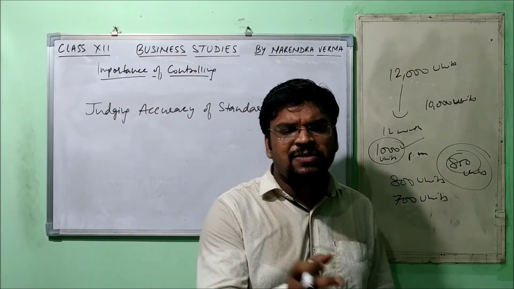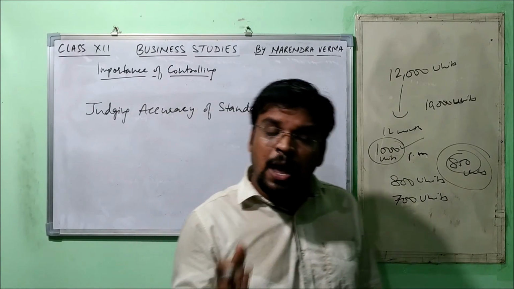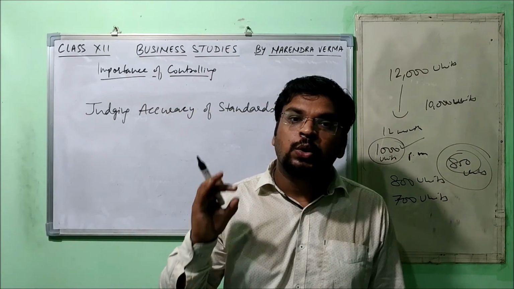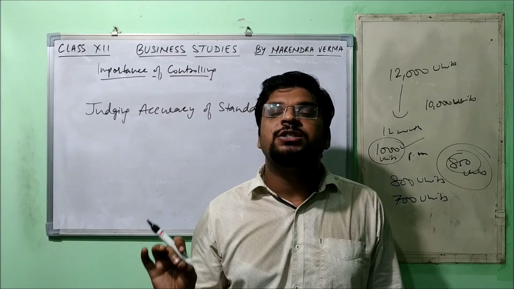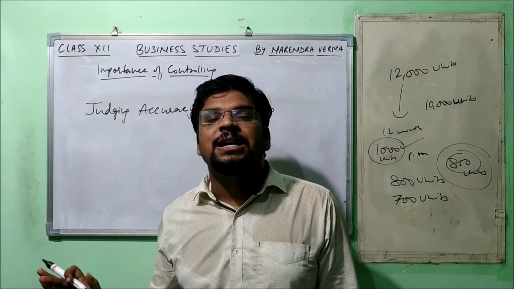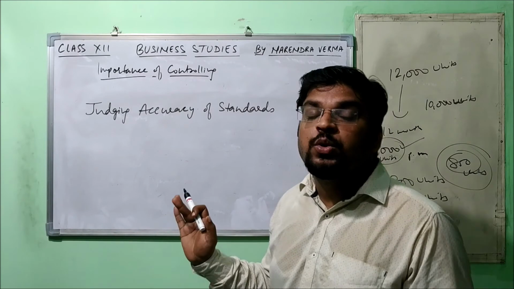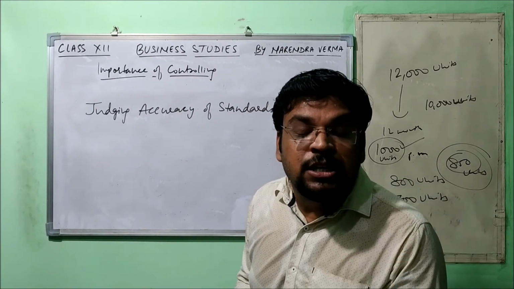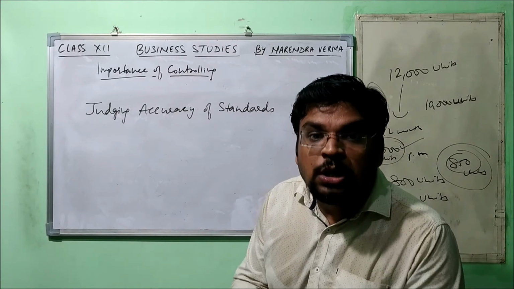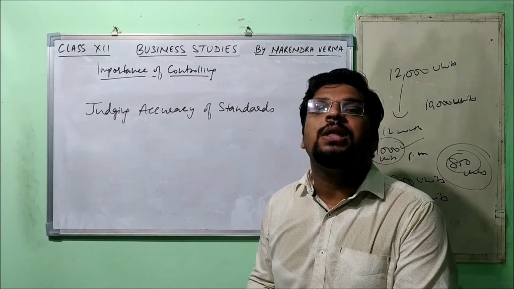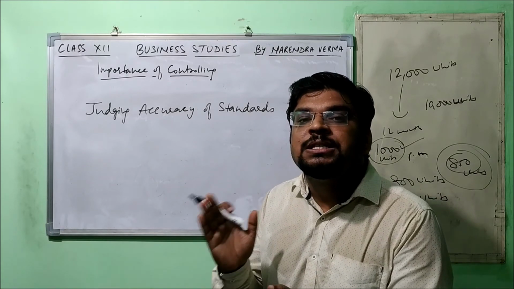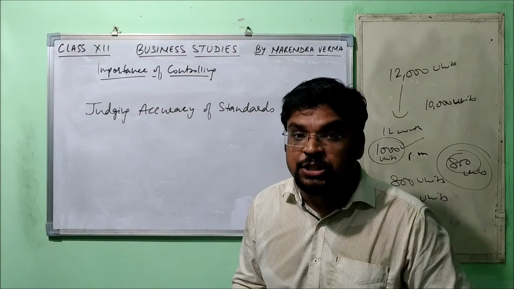Understood the point? This is a very small example that I used, but there are many situations like this. Only through the controlling function do we get to know whether our standards were set accurately or not. If they are not accurately set, then there is a need to set them accurately so that an achievable output can be set as a standard and it can be achieved as well.